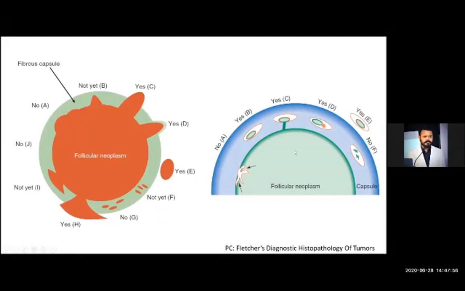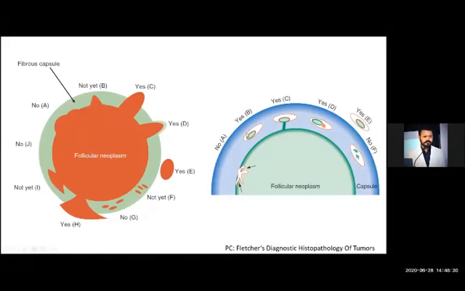If the tumor is impinging on blood vessels, the blood vessel is impinged by the tumor or follicular neoplasm, but the tumor emboli is not present within the lumen of the blood vessel, so we cannot say it is vascular invasion. Okay, here the tumor emboli is not circumscribed by the endothelial lining, so this is also not vascular invasion.